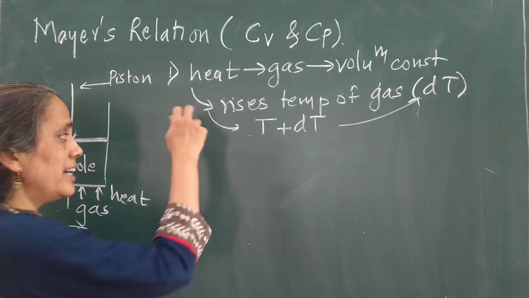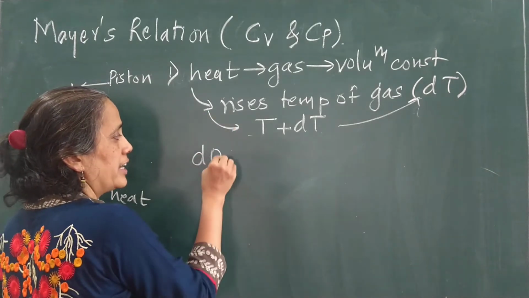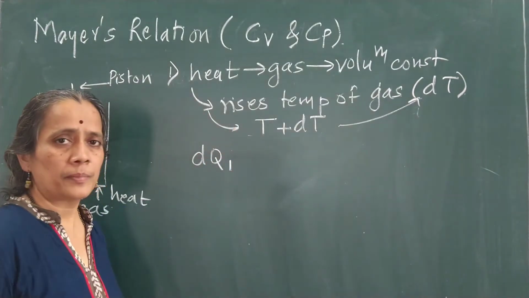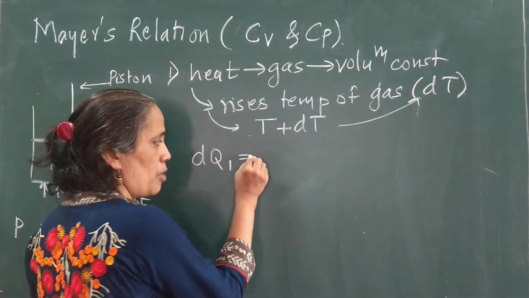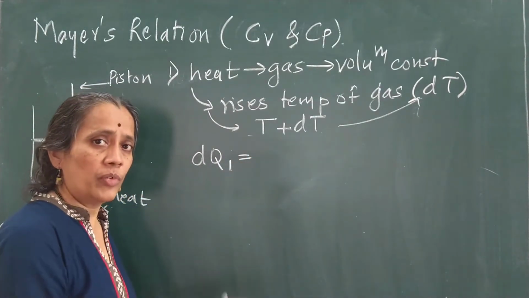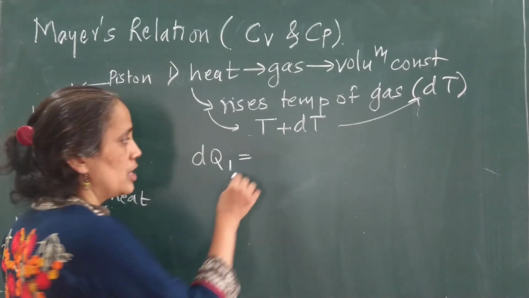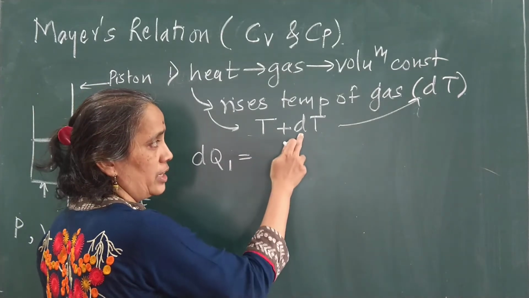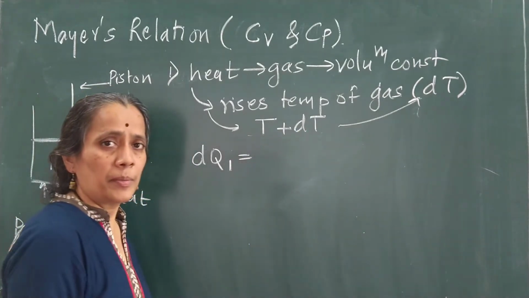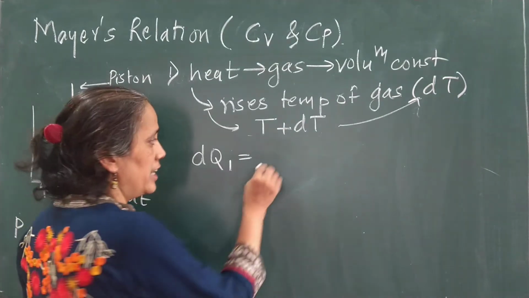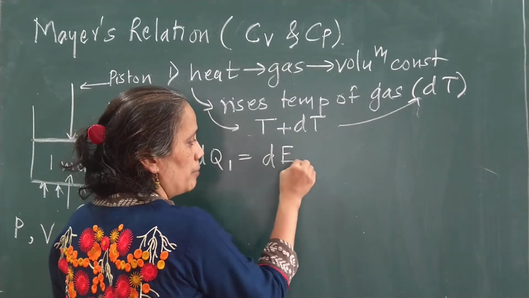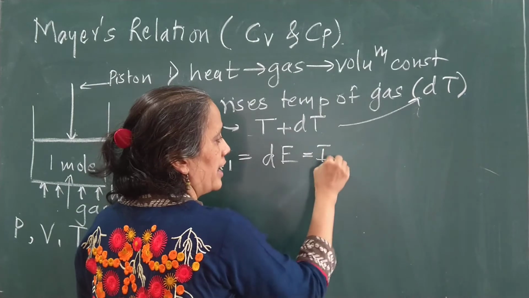Right? And that amount of heat energy I can say as dQ1. So dQ1 is the amount of heat energy which will be utilized to raise the temperature through a quantity dT. So that energy I am going to call internal energy.